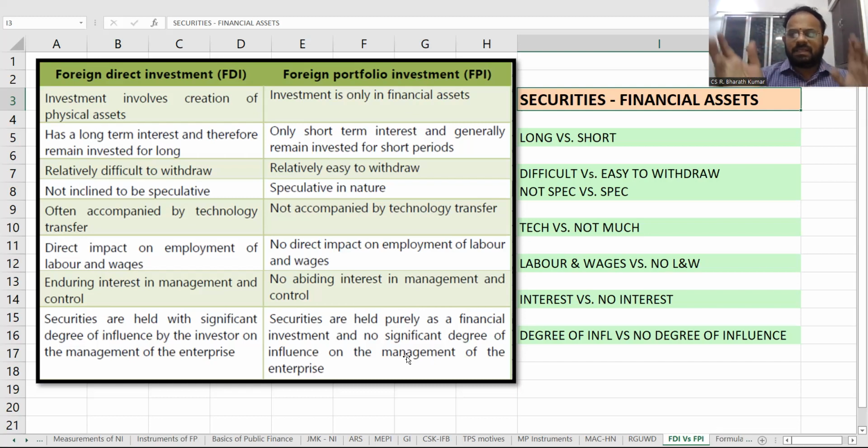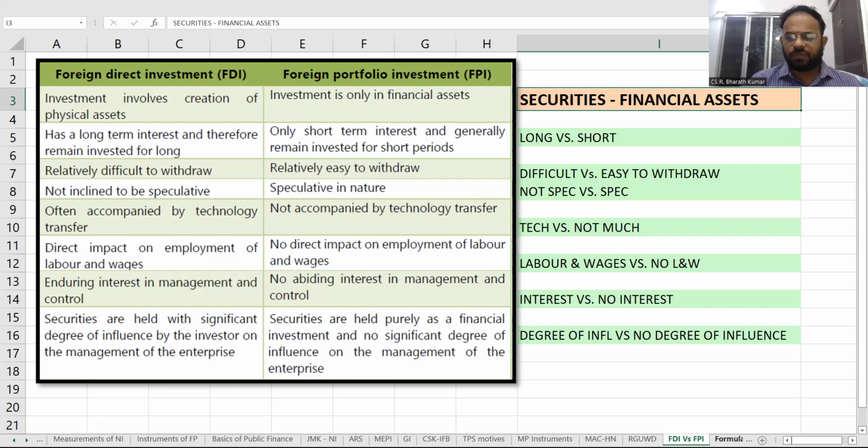So on the right hand side, I have told long versus short, difficult versus easy, speculative versus non-speculative, technology not much, labor and wages versus no labor and wages, interest and no interest, and degree of influence versus no degree of influence. Easy to remember for us to understand.